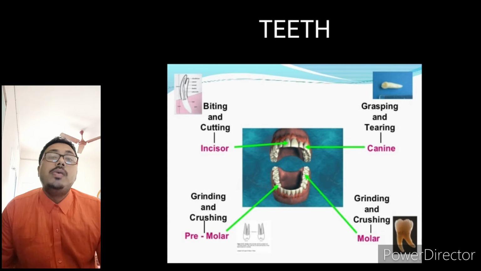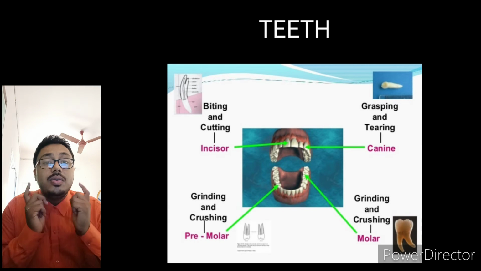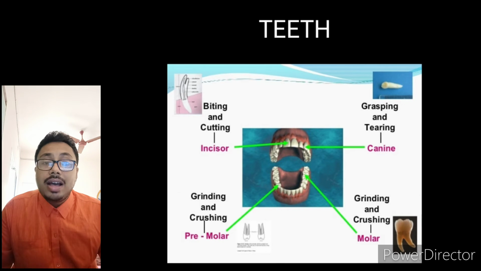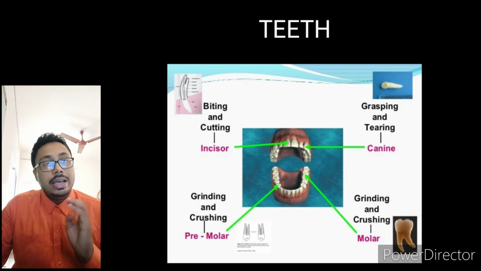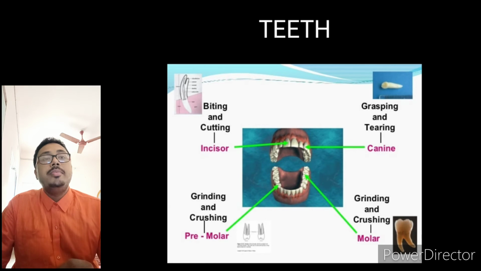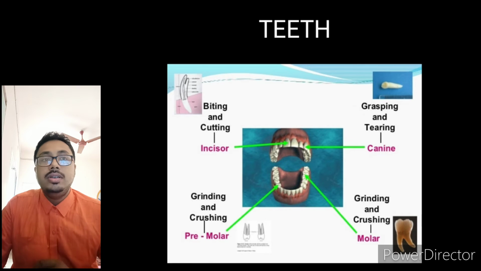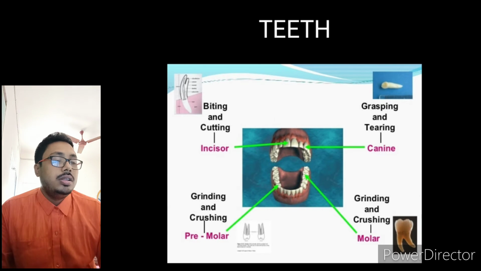Premolars we have here. This is for grinding purpose. The premolars are for grinding purpose, and after that we have molars also in the back side. These are also for grinding and tearing. Grinding like this. So we have 4 types of teeth: incisors, canines, premolars and molars. You can see in the pictures also. I have mentioned it in the picture. See here, I have mentioned the picture.